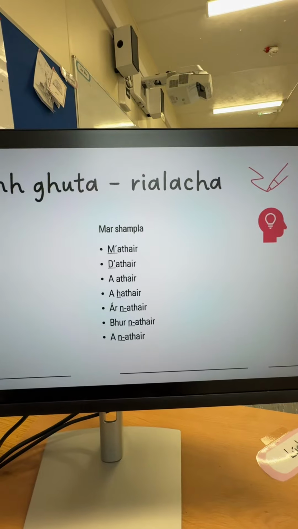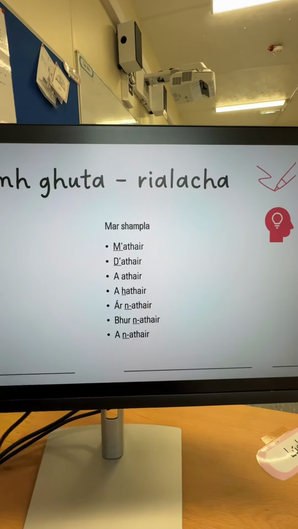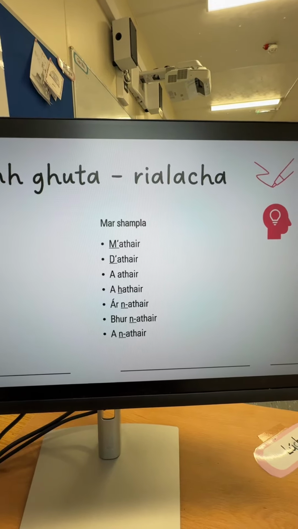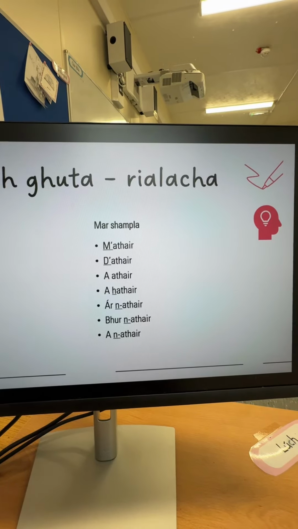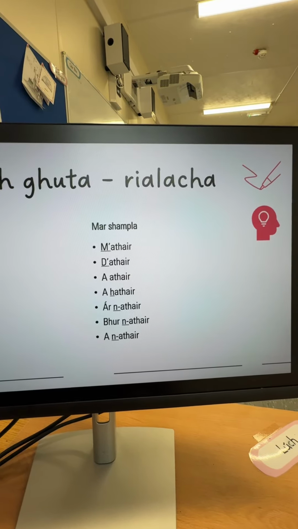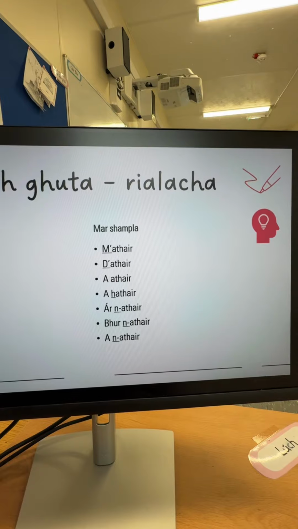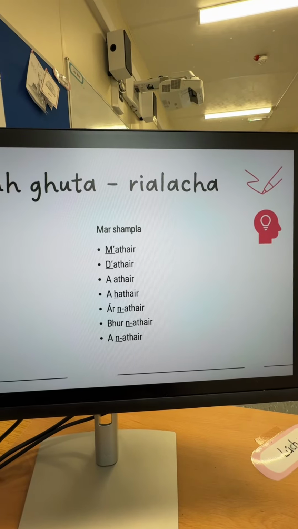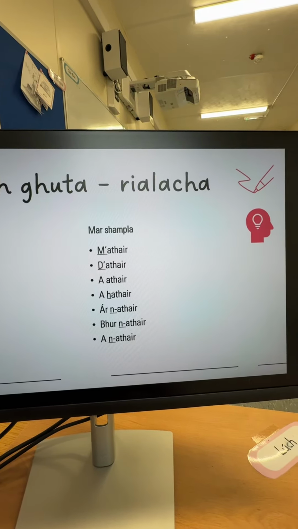And as you can see here are the rules applied. Athair meaning father: m'athair, my father; d'athair, your father; a athair, his father; a hathair, her father; ár n-athair, our father; bhur n-athair, your plural father; and a n-athair, their father.